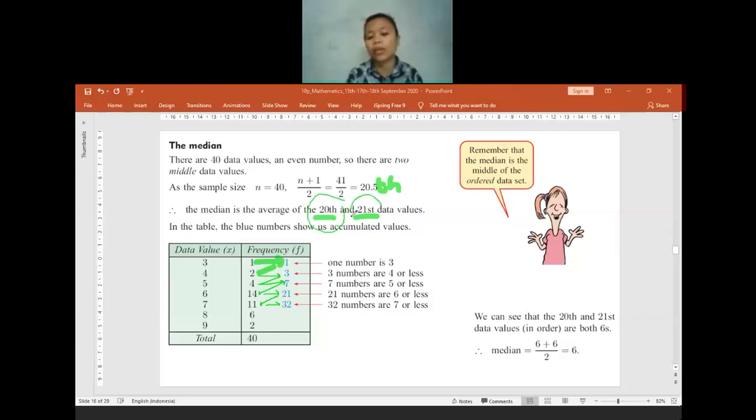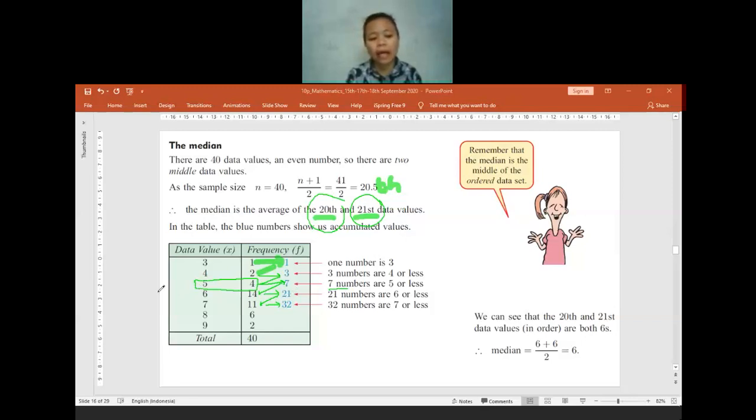Now we are going to find the 20th and also the 21st data only. So for the third row, until the value of 5, there are only 7 numbers that are 4 or less. And then for the 20th, start from the 6 in here.